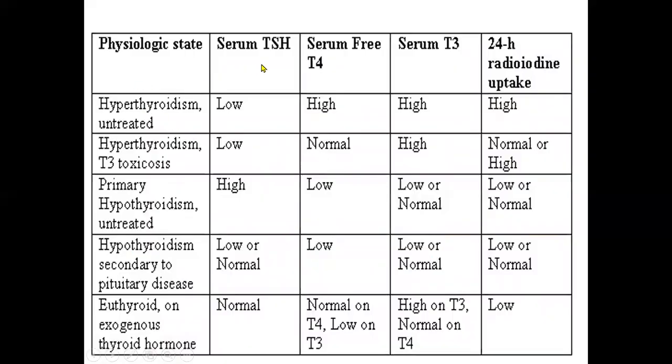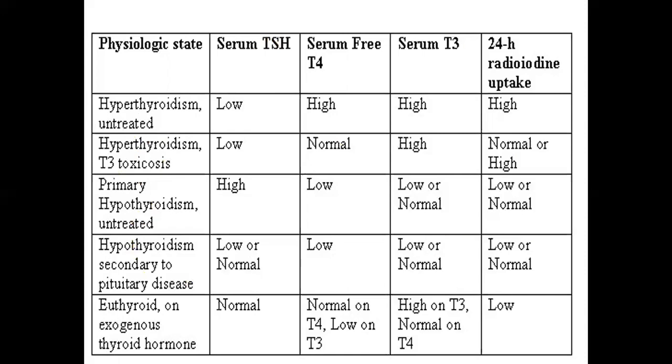Here is the chart which shows hyperthyroidism untreated, then hyperthyroidism, T3 thyrotoxicosis. These are the different conditions in which the serum levels differ. This we have all discussed. This is just a revision, to emphasize the important topics, so that you do not ignore them before the examination.